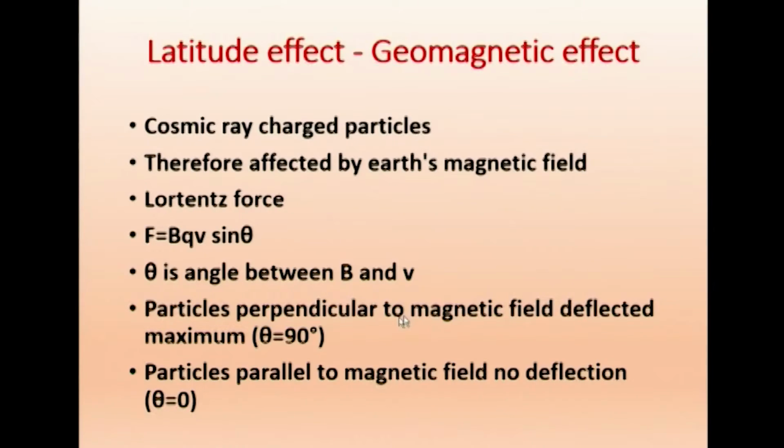Maybe in Chennai, it is just vertically down, and the magnetic field is horizontal. So it is 90 degrees. The particles are perpendicular to the magnetic field. When it is perpendicular, theta equals 90 degrees, and the Lorentz force will be maximum. When the particles are parallel to the magnetic field, there is no deflection.